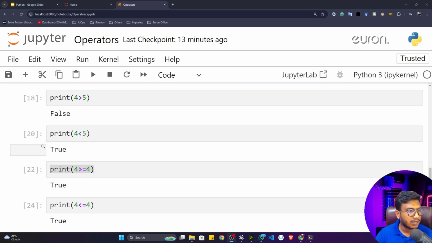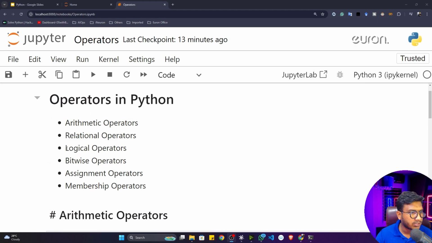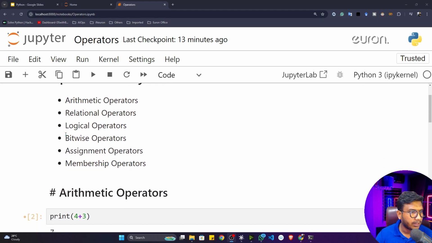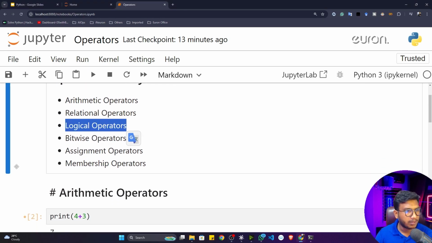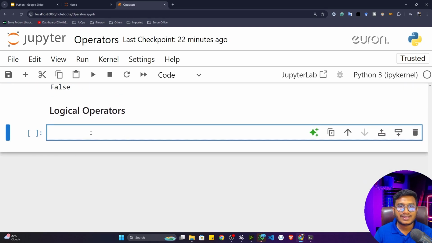Now we'll be learning the next operators, which are my logical operators. I think you're already familiar with logical gates, which you learned in your school and college days. You have heard of the AND gate, OR gate, and NOT gate. These are the logical operators. Let me give you one example. Let's say I'm writing this statement: 1 and 0. Now just tell me what the output will be if I execute this program.